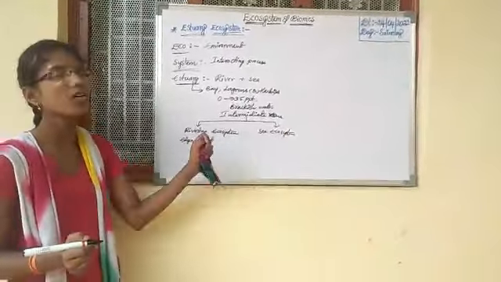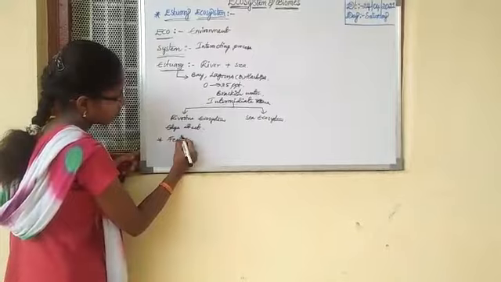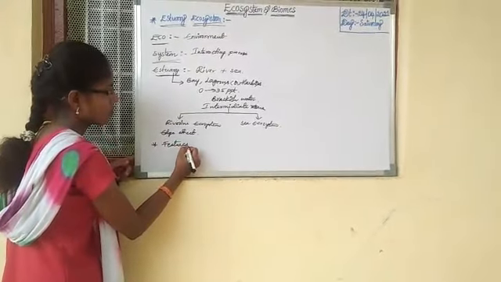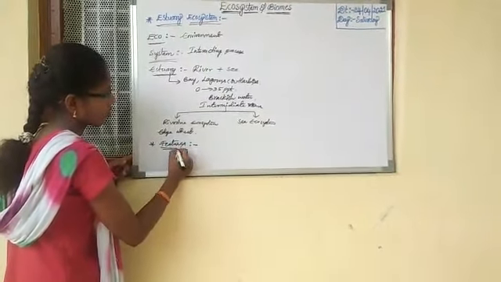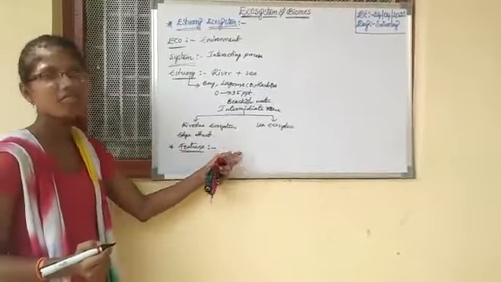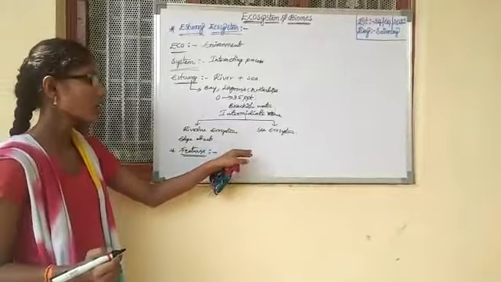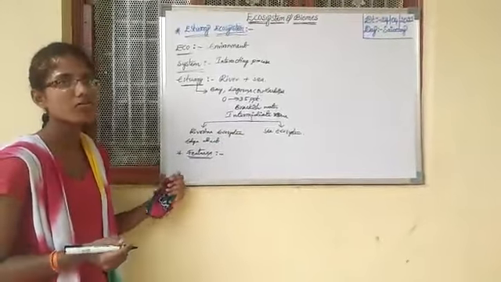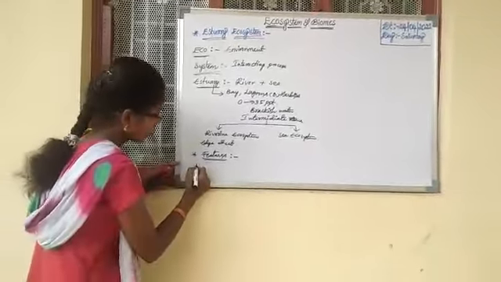Now what are the features of the estuary ecosystem? The river will bring sediment. The sediments are nothing but nutrients.